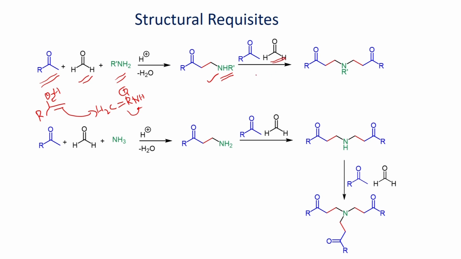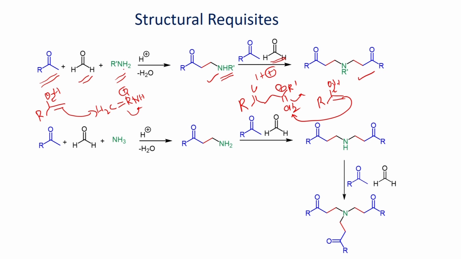formaldehyde. You form this iminium salt, which can further react with this enol to give this addition product. It involves two Mannich reactions sequentially.